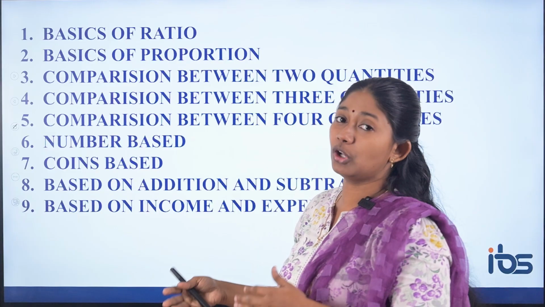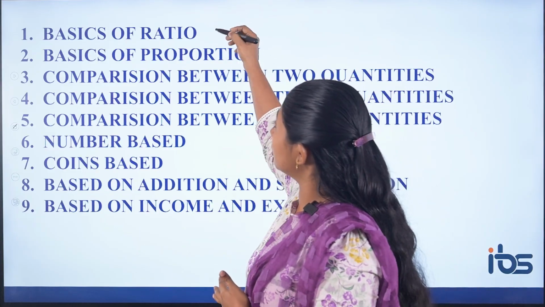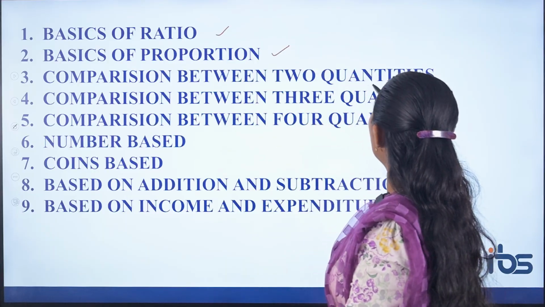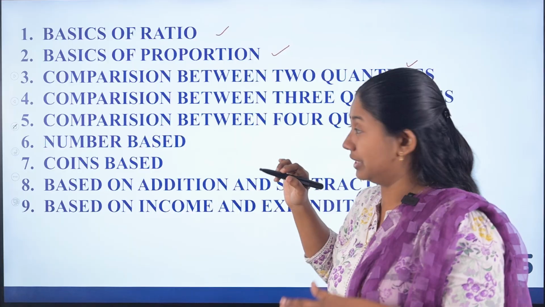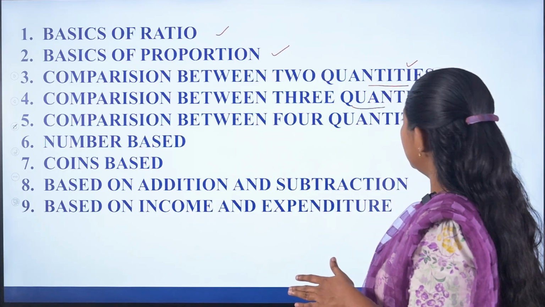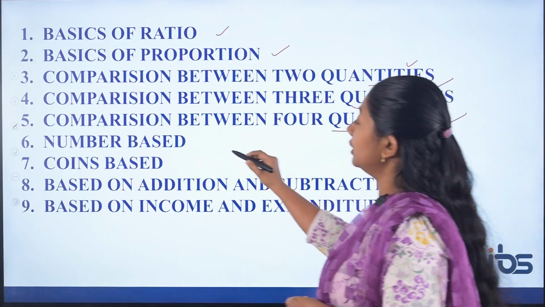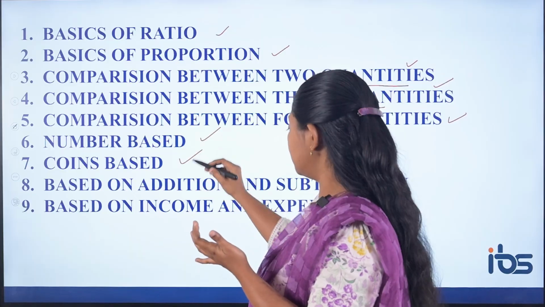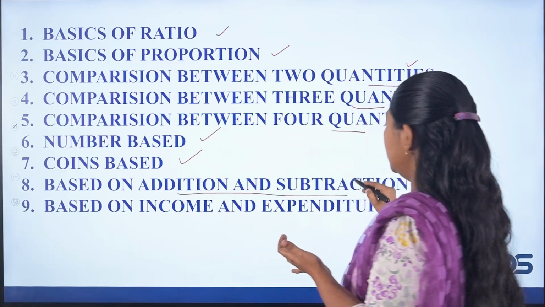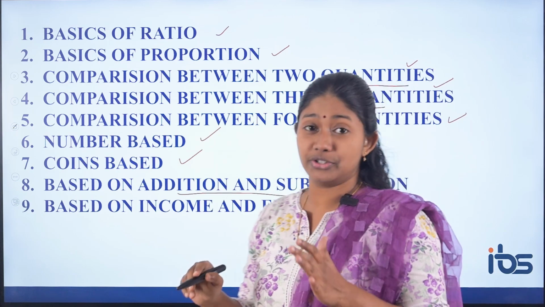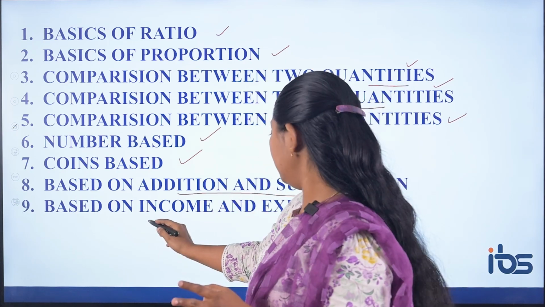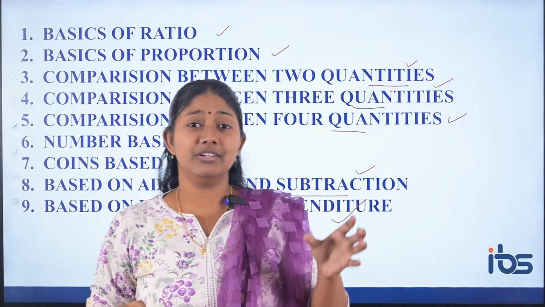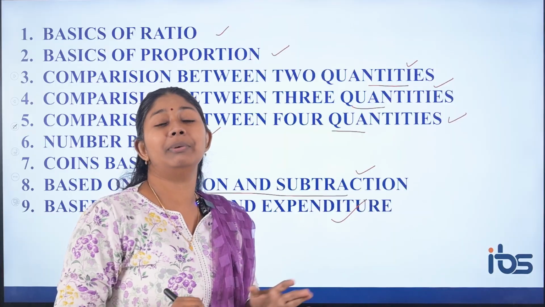So in ratio, what are the topics you have to cover? Basics of ratio, then basics of proportion. Comparison between two quantities, that means how can you compare two quantities? Then comparison between three quantities and four quantities. Then coming to number based questions, we have questions based on numbers, then coins based, then based on addition and subtraction, and you have balancing also, balancing of ratio. Then we have income and expenditure type of questions. So these are the different patterns, or the different concepts, that we will be covering in ratio.